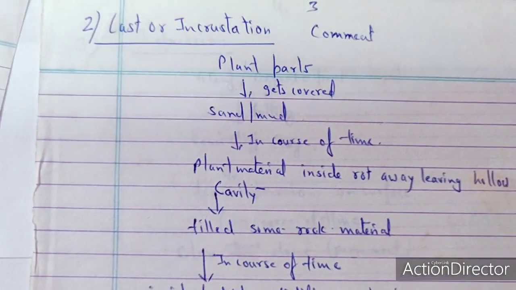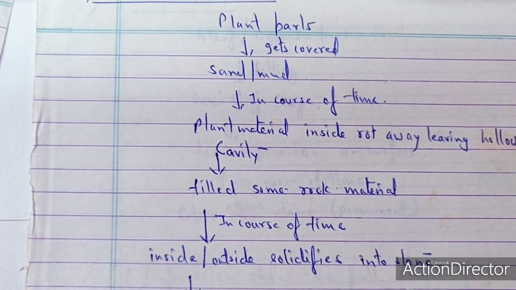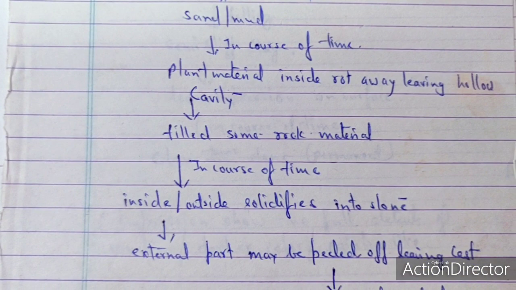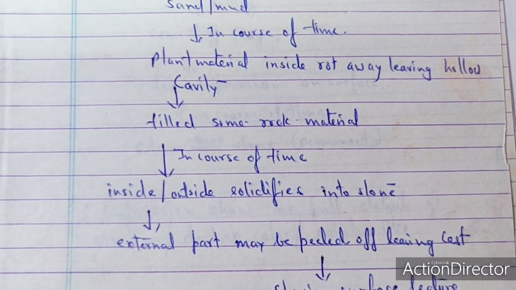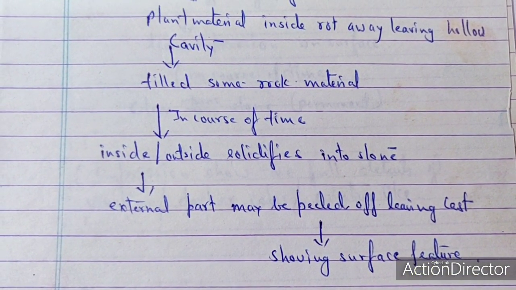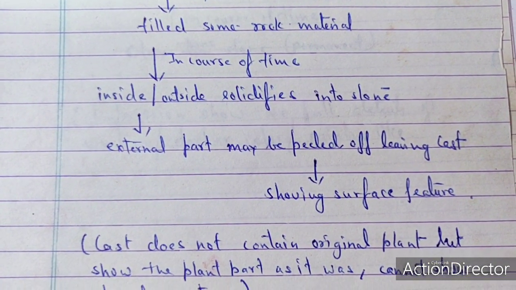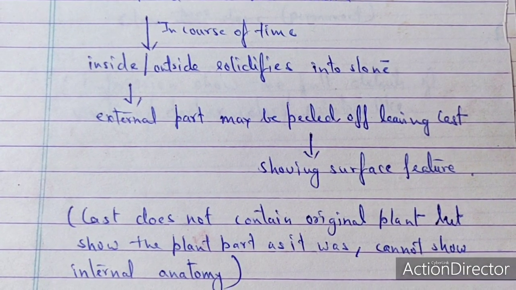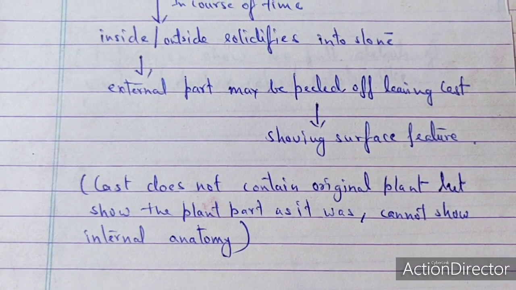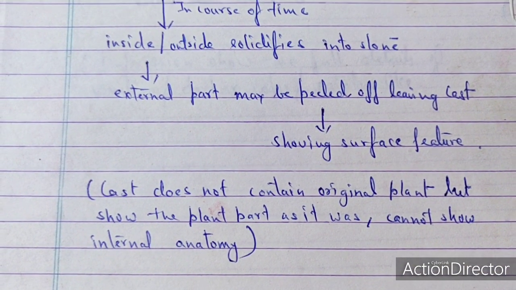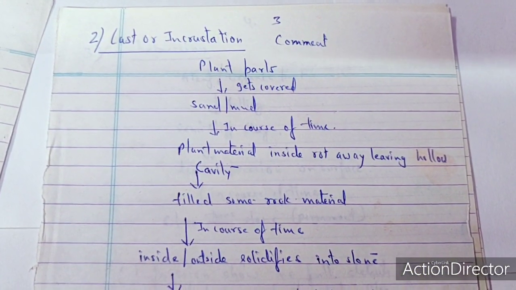The second type of fossil formation is called the cast or incrustation. The plant part gets covered with sand as well as mud. In course of time, the plant material inside rots away and leaves a hollow. So that becomes a cavity, and once the cavity has been formed, it is filled with some rock material. In course of time, inside and outside solidify with the stone. The external part may be peeled off, leaving a cast, showing surface features. A cast does not contain the original plant, but shows the plant part as it was. So it cannot show the internal anatomy.